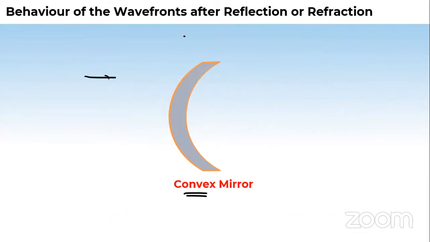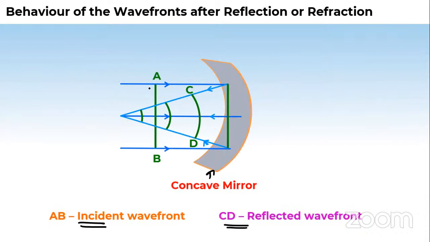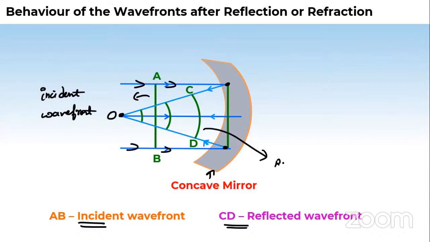Let us switch back to the concave mirror. So in the concave mirror, suppose the rays are coming parallel like this. This is AB. Rays are coming like this. This is the wavefront. After striking the mirror, it will reach here, at point O. This AB is the incident wavefront, and this CD is the reflected wavefront.